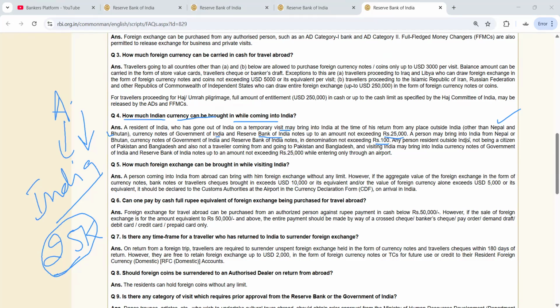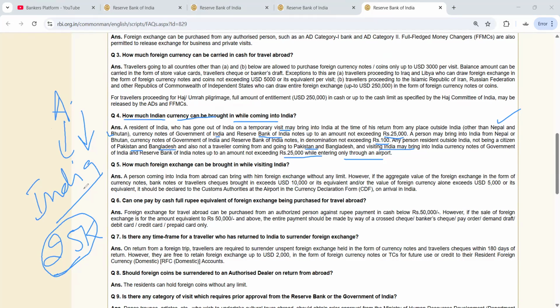Okay. Any person resident outside India, not being a citizen of Pakistan and Bangladesh and also not a traveler coming from and going to Pakistan and Bangladesh, and visiting India, may bring into India currency notes of Government of India and RBI notes up to an amount not exceeding 25,000 while entering only through an airport.